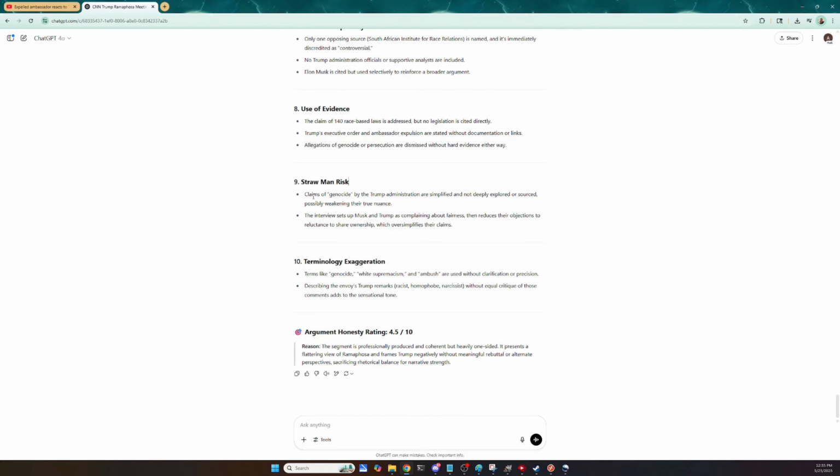Straw man risk. Claims of genocide by the Trump administration are simplified and not deeply explored or sourced, possibly weakening their true nuance. The interview sets up Musk and Trump as complaining about fairness, then reduces their objections to reluctance to share ownership, which oversimplifies their claims.